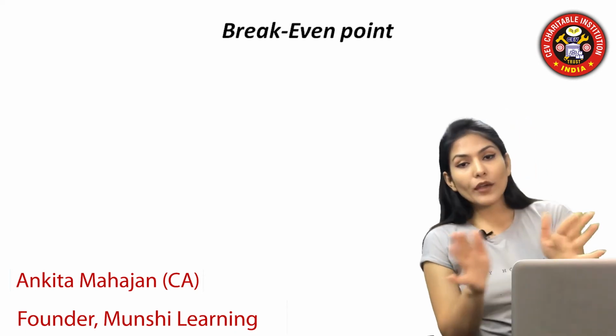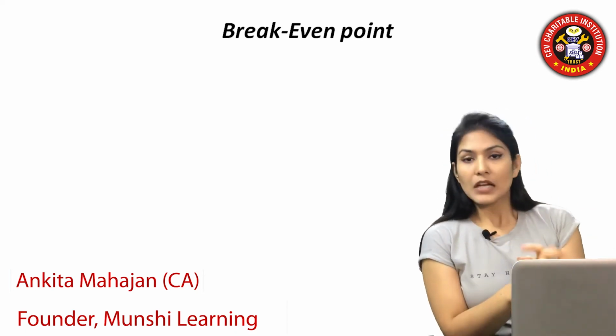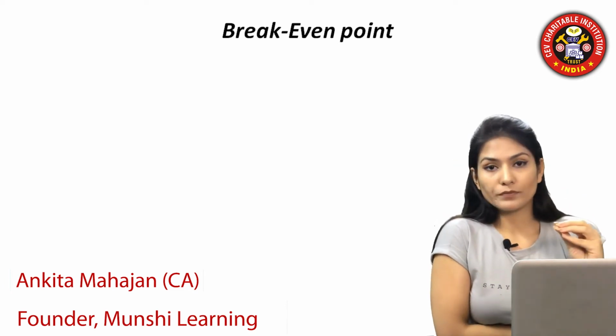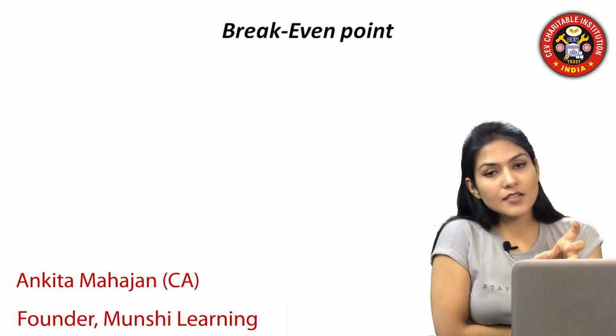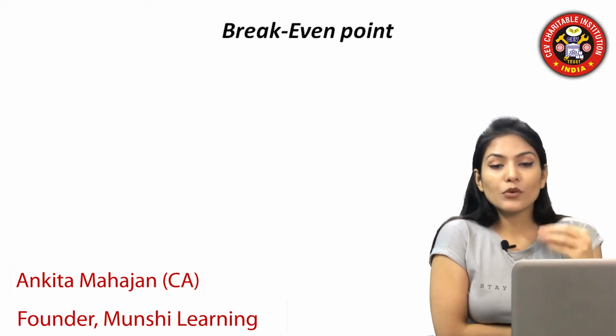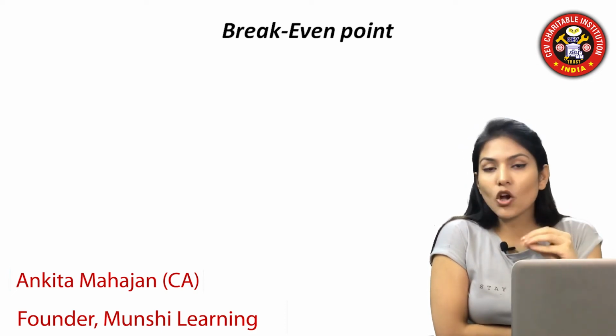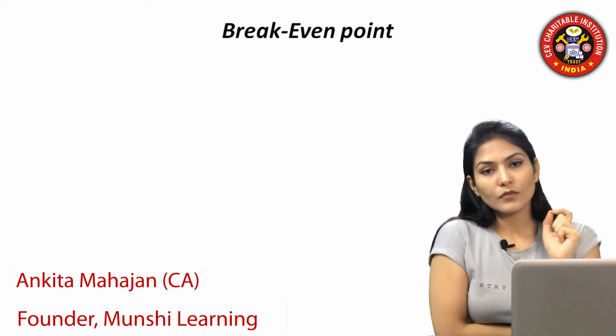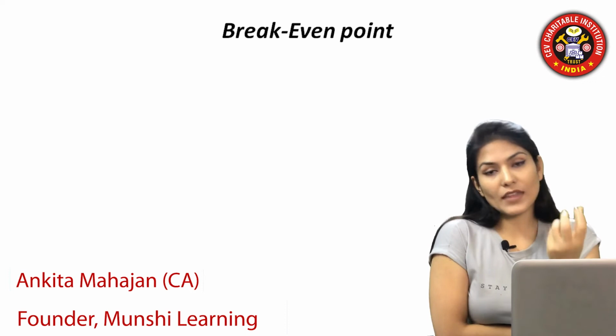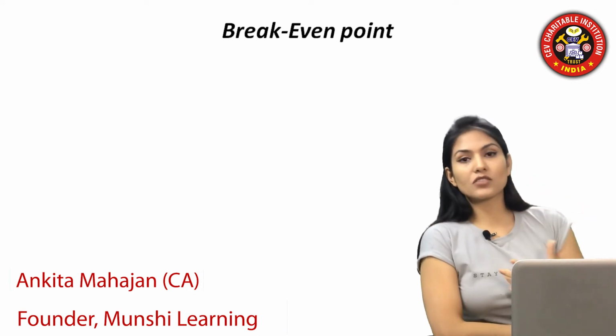If we are not going to manufacture anything, our variable cost will be 0, but our fixed cost will be there. That will be a loss. If we are producing 10 units, variable cost of 10 units will be there and fixed cost will be there. And we will see whether we are recovering that fixed cost or not.